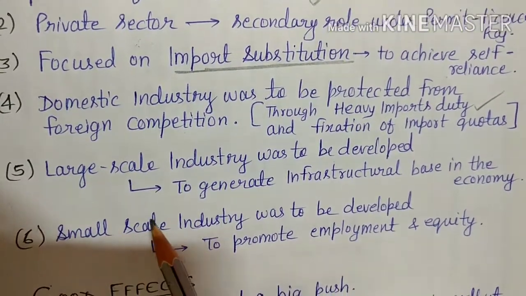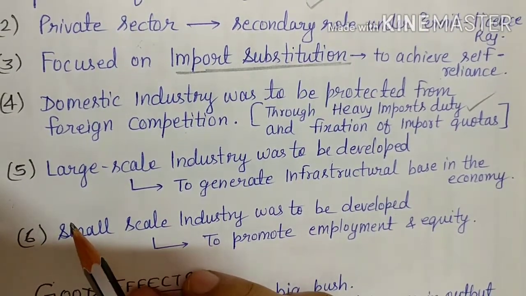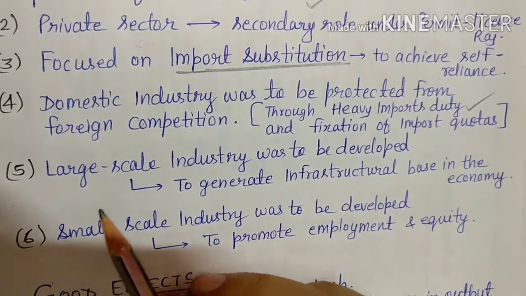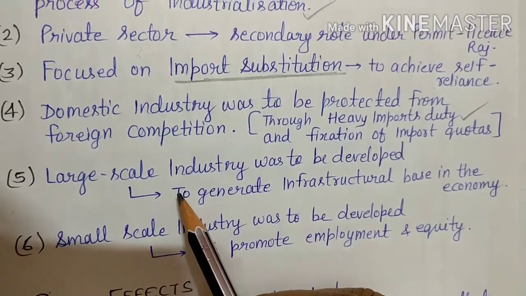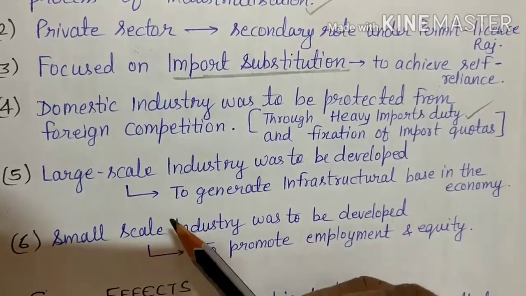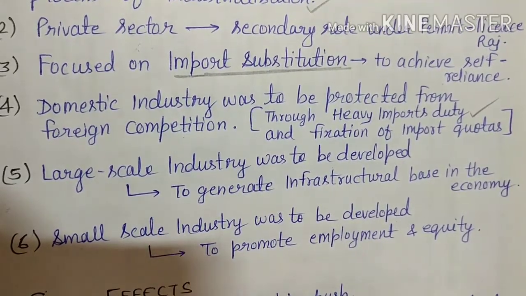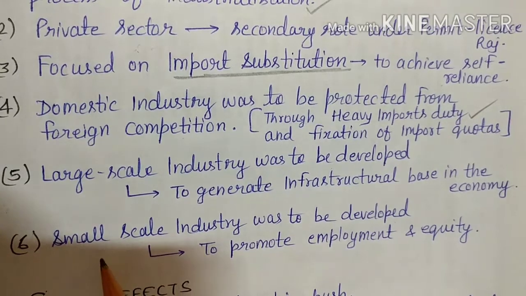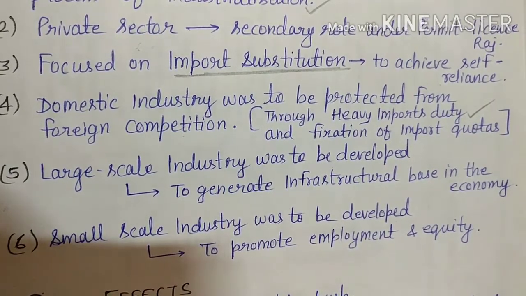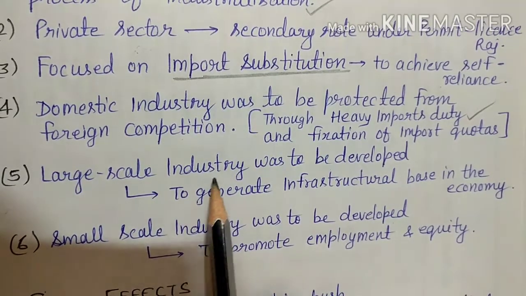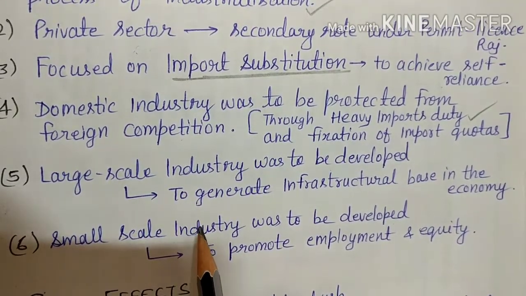Then comes what? Large scale industries were to be developed. Now to generate an infrastructural base in the economy, we need what? Large scale industries. So these type of industries we needed to develop. That's why government has focused on these type of industries only. Even they have given more focus on the small scale industries, but through that they have tried to achieve large scale industries also, because these are the base in the economy.